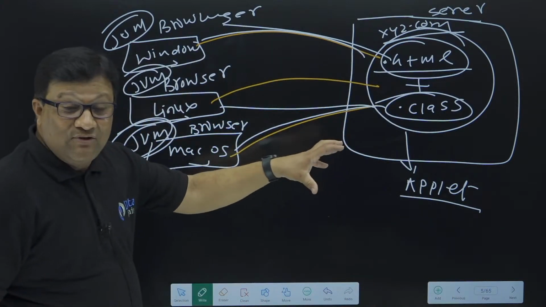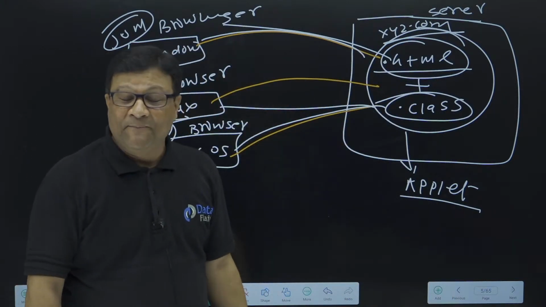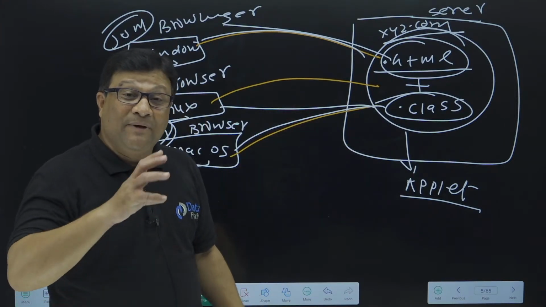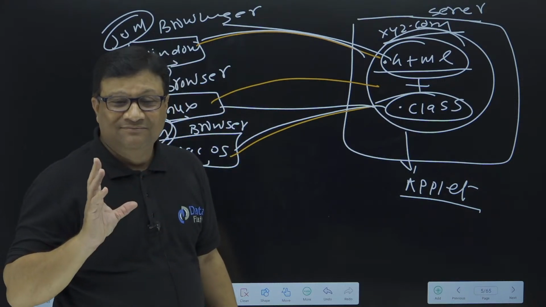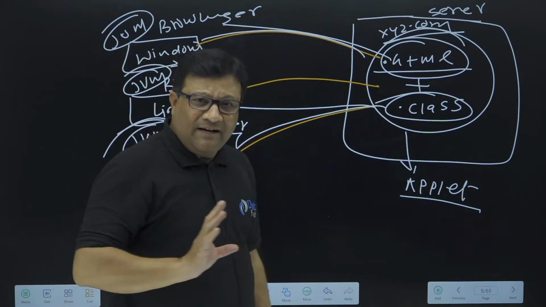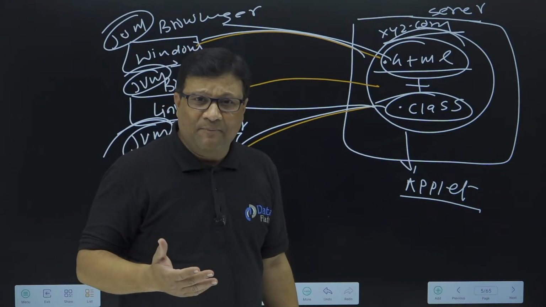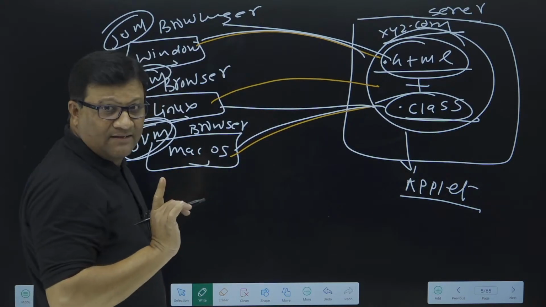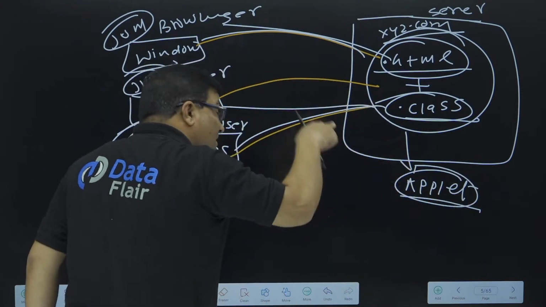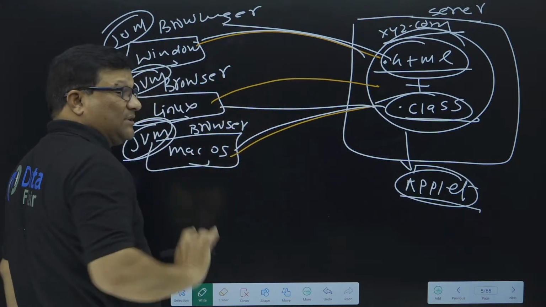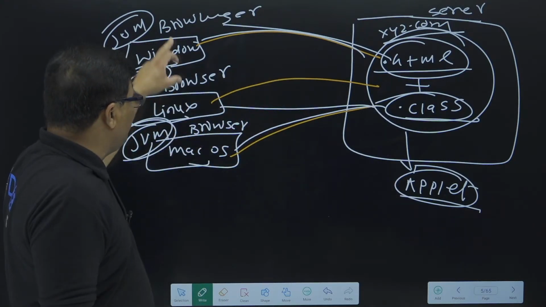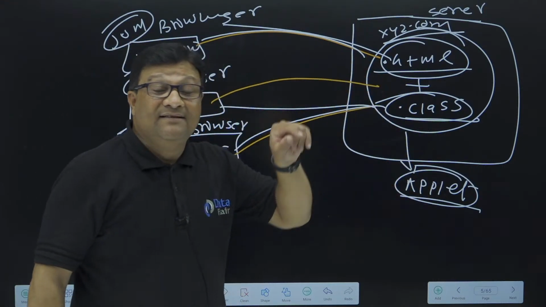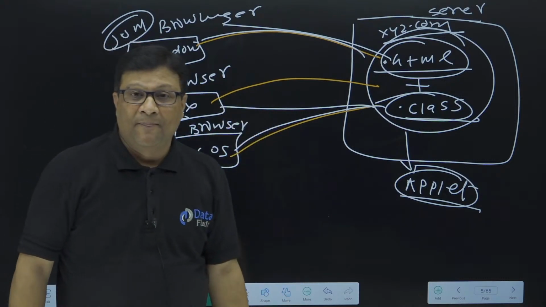When the applet came to the market, one problem came with it, right? Is an applet platform dependent or not? If someone asks you, no doubt, an applet is not platform dependent, because the .class file is executed on every operating system. The applet was the first Java application that runs on a browser, right? So we cannot say that an applet is platform dependent, because every operating system executes it, but the problem is that the applet is executed by the client machine.